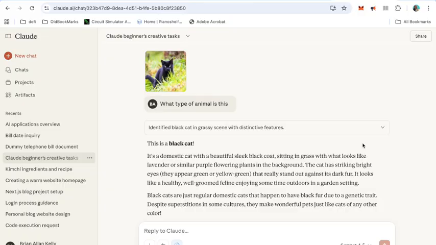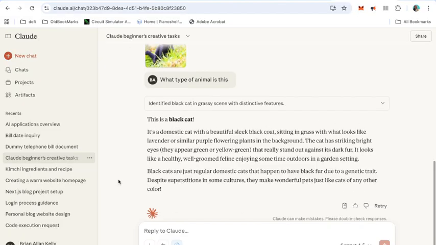I would just have expected a cat, but it's going into real detail. That really stands out against its dark fur. It looks like a healthy, well-groomed feline enjoying some of the outdoors in the garden setting. Black cats are just regular domestic cats that happen to have black fur due to a genetic trait. Despite superstitions in some cultures, they make wonderful pets, just like cats of any other colour. So I think that's fantastic.